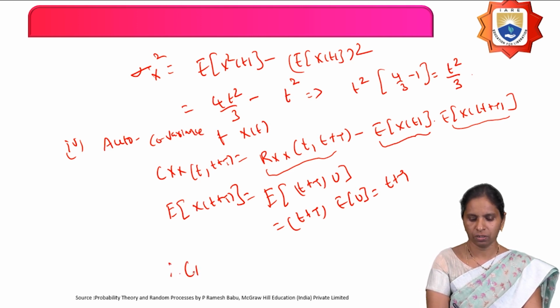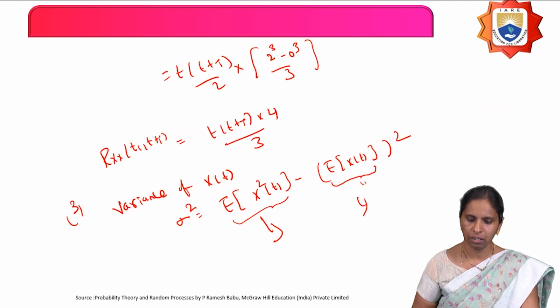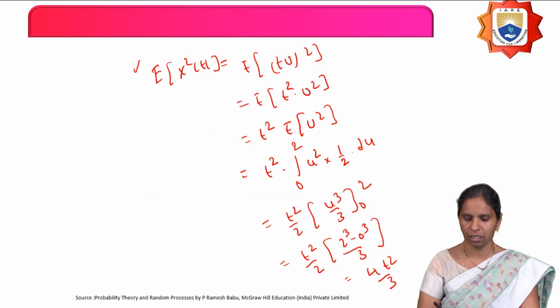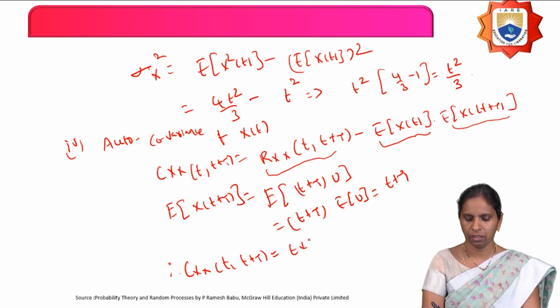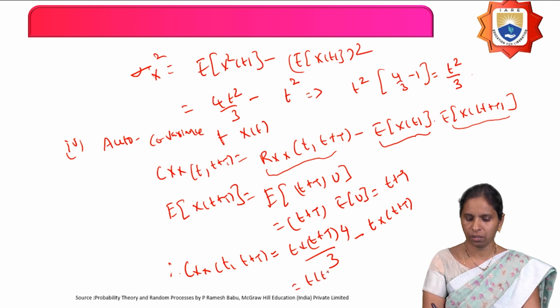Therefore the auto covariance C_X of t comma t plus tau equals, what is the autocorrelation we got here? t into t plus tau into 4 by 3, minus E of X of t, which is t, and E of X of t plus tau, which is t plus tau. If you take t into t plus tau common, you get 4 by 3 minus 1. That equals t into t plus tau by 3.